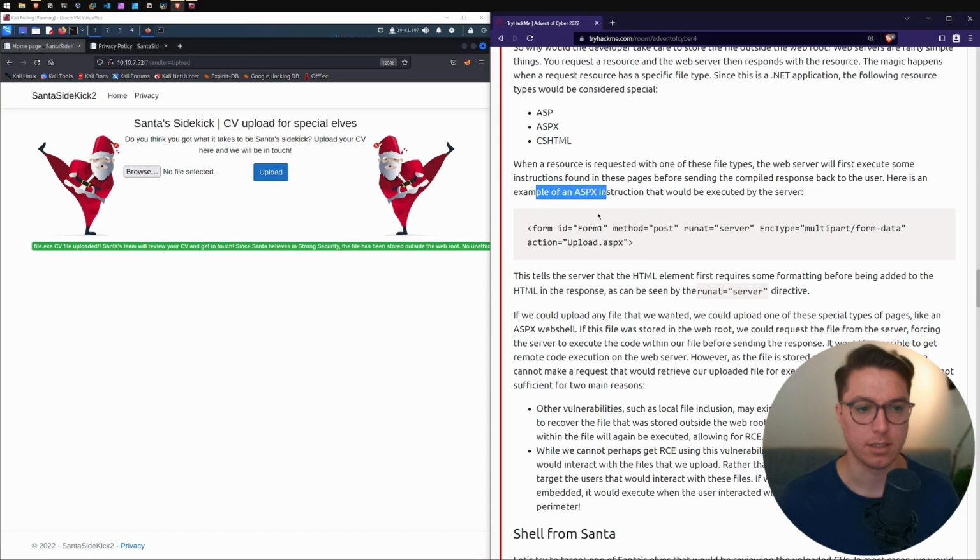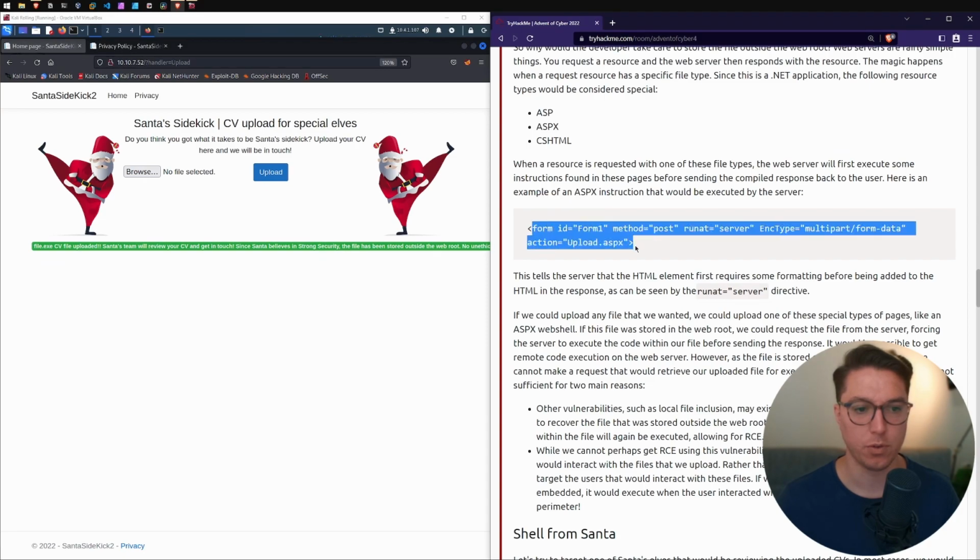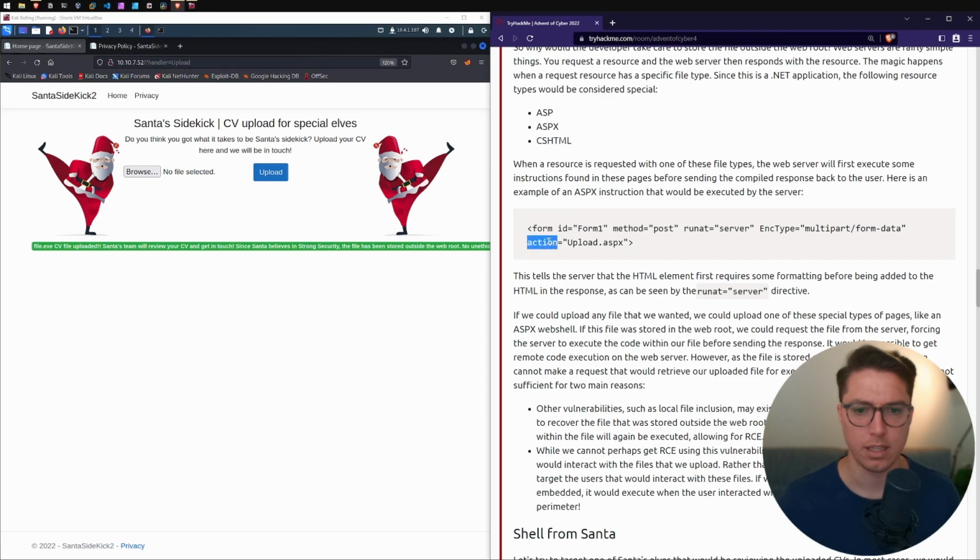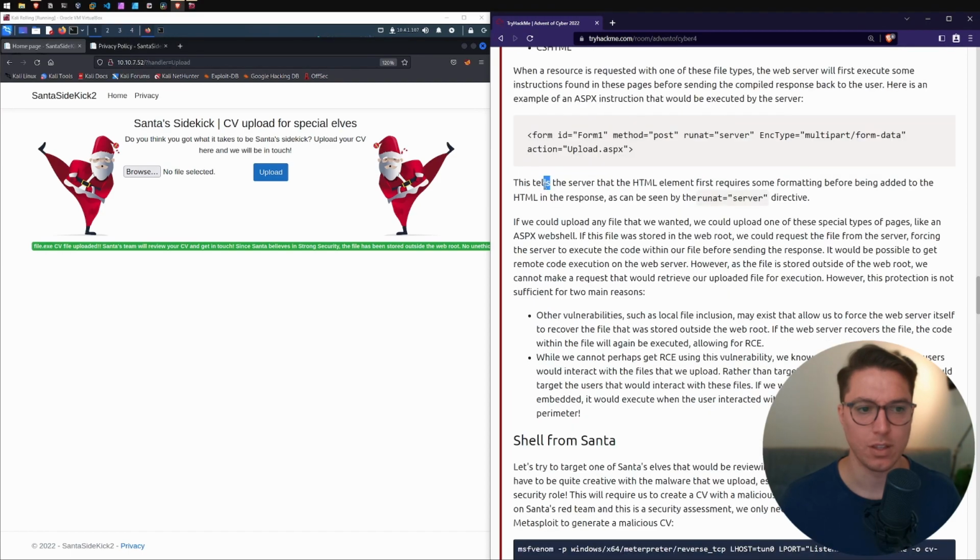Here's an example of an ASPX. So we have a form written in HTML, with some tags like an ID, a method, runat, and the action itself, upload.aspx. This tells the server that the HTML element first requires some formatting before being added to the HTML in the response, as can be seen by the runat server directive.